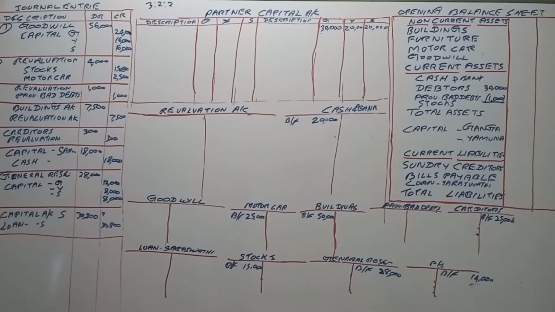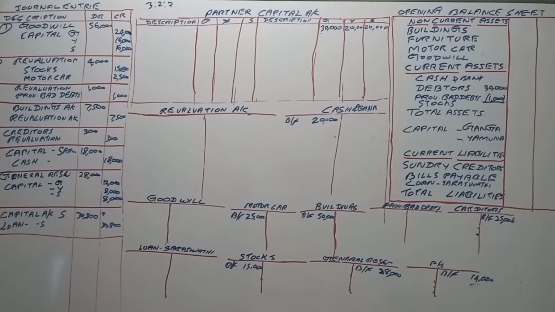Ganga's capital 30,000, Yamuna's capital 20,000, Saraswati's capital 20,000, sundry creditors 25,000, bills payable 15,000, general reserve 28,000, profit and loss 14,000.